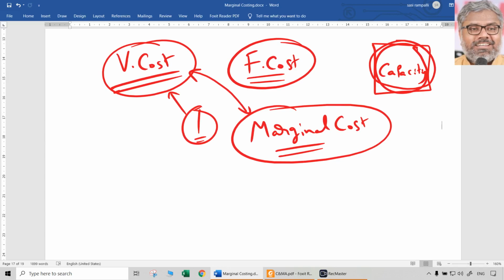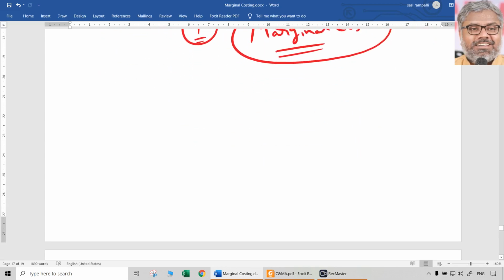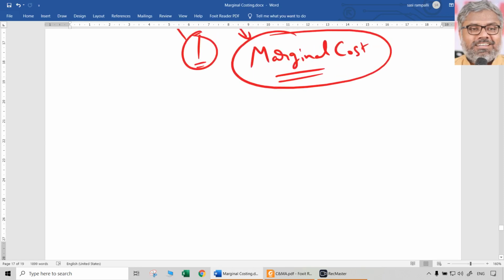But as far as the theoretical understanding of marginal costing is concerned, we can simply think of it as a synonymous word, and we are going to study the variable cost of a product. So we should definitely know the nature of variable cost, which is nothing but marginal cost for us. So though the chapter indicates marginal costing, our focus here is simply variable cost. Now, what is the nature of this variable cost?